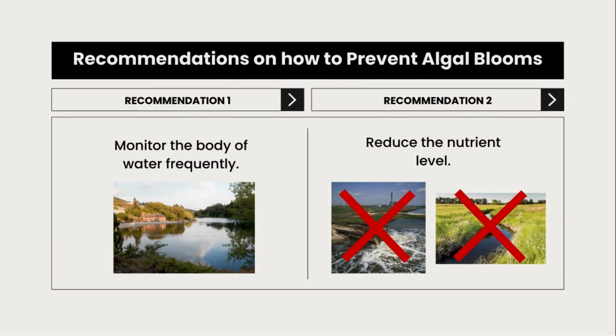Ways that we can prevent algal blooms is frequently monitoring the body of water and reducing the amount of nutrients that enter in the water. By regularly monitoring the water, we can potentially detect the starting of an algal bloom and prevent a full bloom from happening by preparing beforehand. Phosphorus and nitrogen often come from fertilizer and sewage runoff. Reducing the amount of agricultural and sewage runoff in the water will make sure that cyanobacteria won't be able to feed off of it, preventing algal blooms completely.